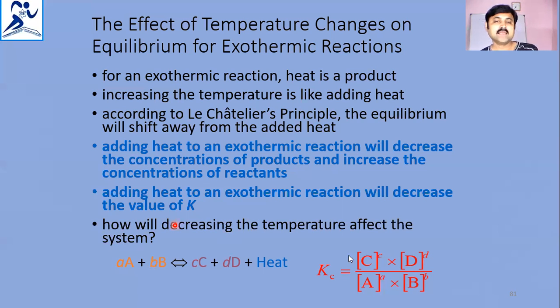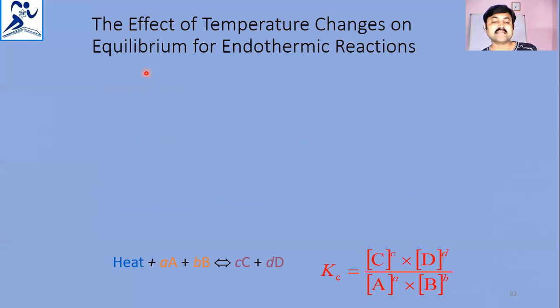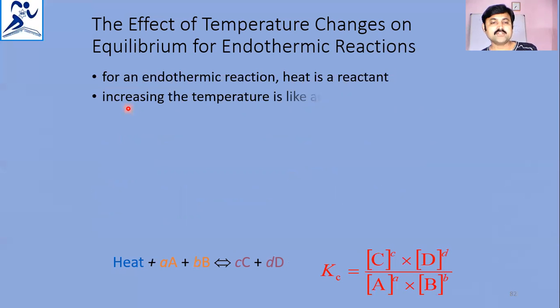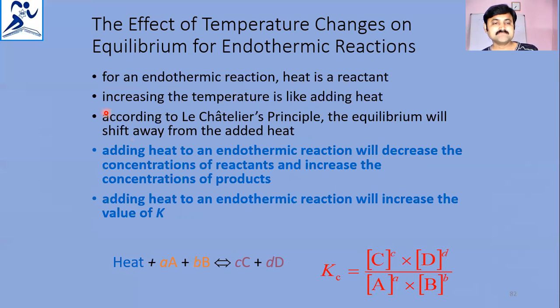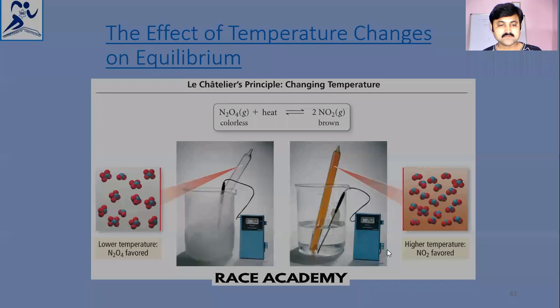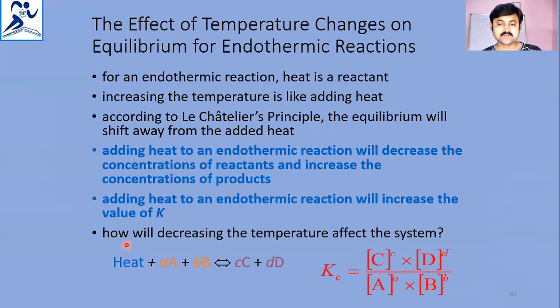Shown is the effect of temperature change on equilibrium for endothermic reactions. For an endothermic reaction, heat is a reactant. According to Le Chatelier's principle, equilibrium will shift away from the added heat. So adding heat to an endothermic reaction will decrease the concentration of reactants and increase the concentration of products. When the reactant concentration decreases, the K value increases. So this affects the Kc value, and the concentrations of C and D increase for an endothermic reaction.